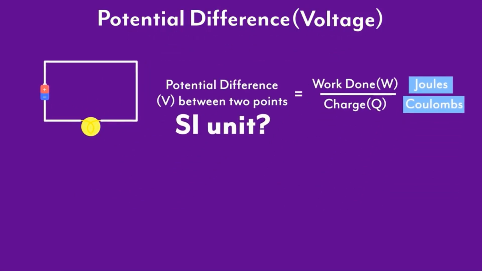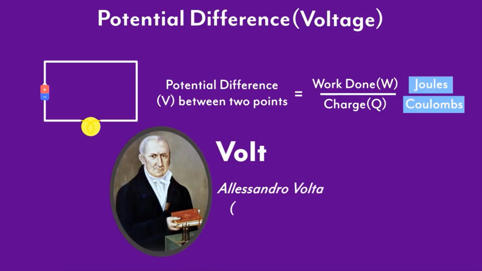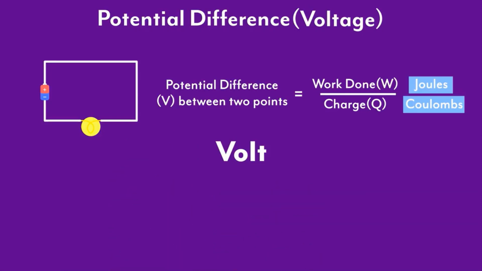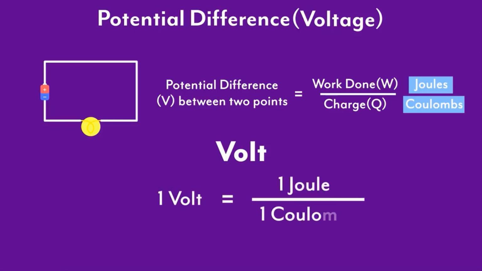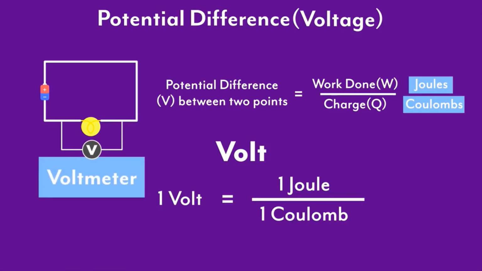What's the SI unit of potential difference then? It's the volt, named after Alessandro Volta, an Italian physicist. So how would we define a volt in a current carrying conductor? It is the potential difference between any 2 points when 1 joule of work is done to move a charge of 1 coulomb from one point to another. The potential difference is measured by an instrument called a voltmeter. It's measured in parallel across the points between which the potential difference is to be measured.